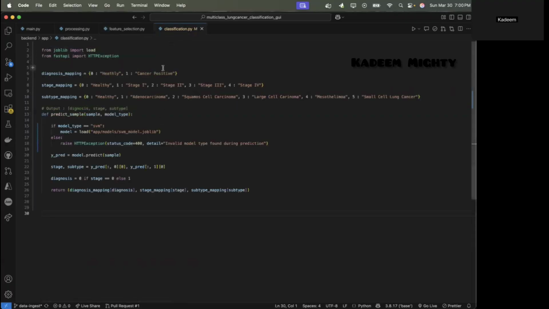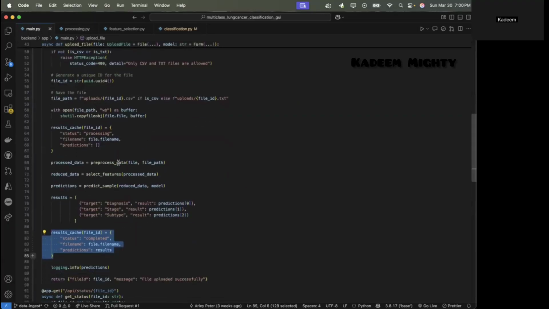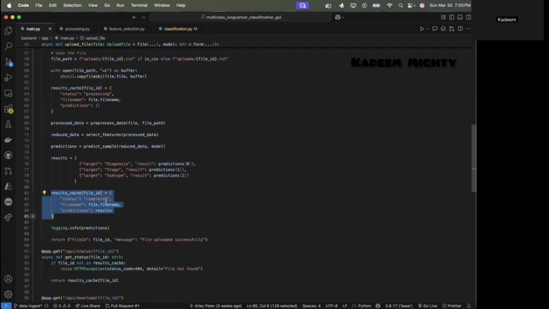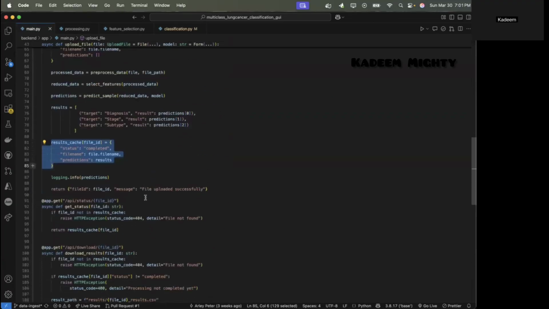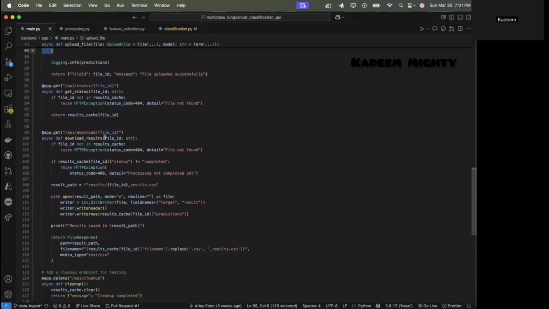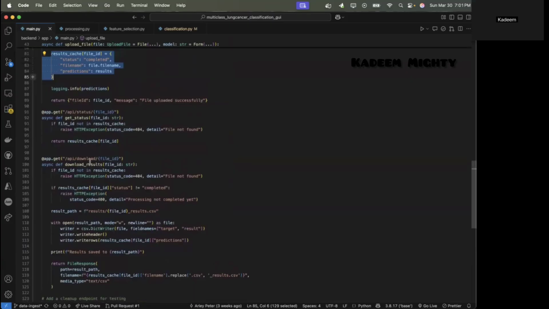All right, that reduced data frame is then fed to our predict sample function, which loads our pre-trained model and returns predictions for diagnosis, stage, and subtypes. The results are then stored in our in-memory results cache here, which I do believe is a dictionary, which enables quick retrieval and download from our API status file ID and API download file ID endpoints.